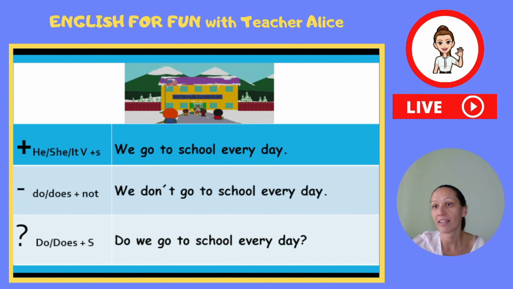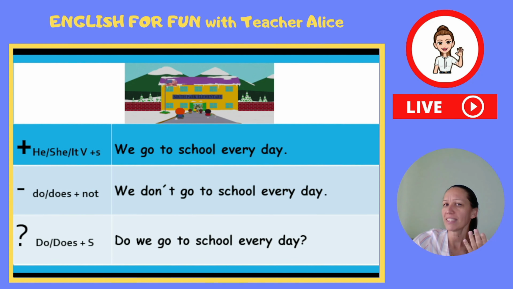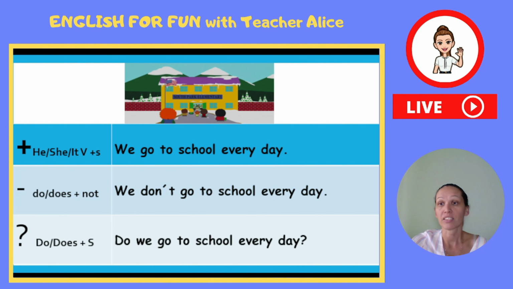The first example: we go to school every day. Let's make a negative sentence. Again, we use here do not, which is a short form don't, and we say we don't go to school every day. No, we don't go to school every day because we've got weekends. On the weekends we don't go to school. And then if we want to ask, do we go to school every day? So you can see we use the auxiliary verb do, then subject we, and then the phrase go to school. Do we go to school every day?